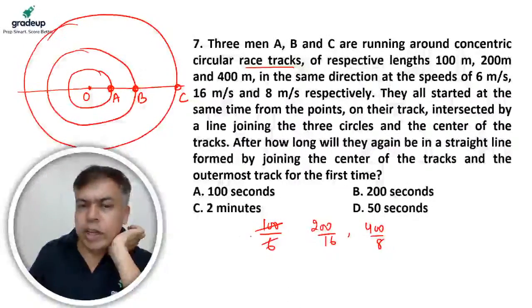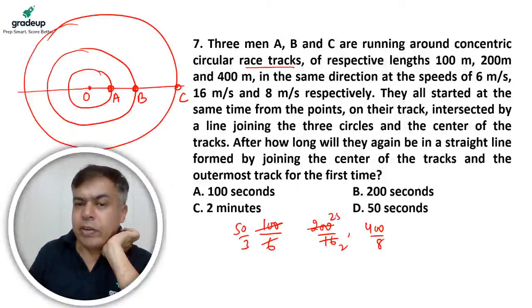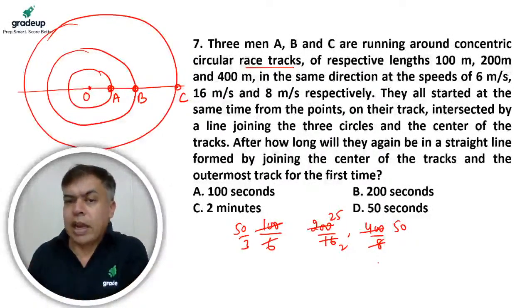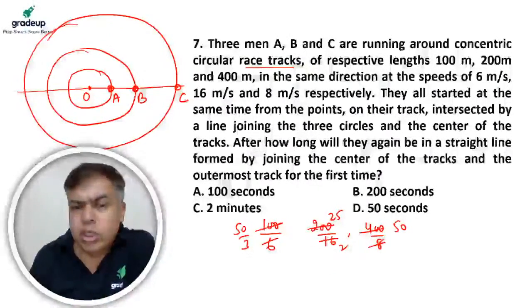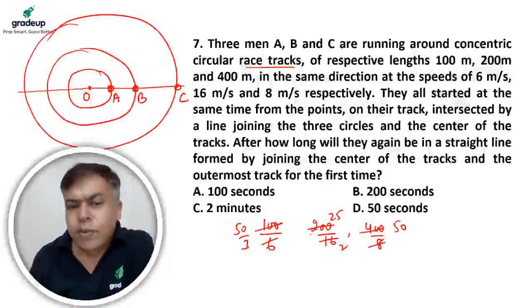So here it is 50 by 3, here it is 25 by 2, and this is 50. Right? Okay, 50 by 3, 25 by 2. The ratio is 4:3.